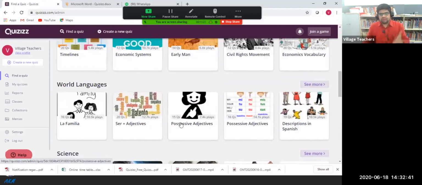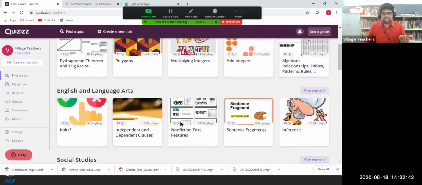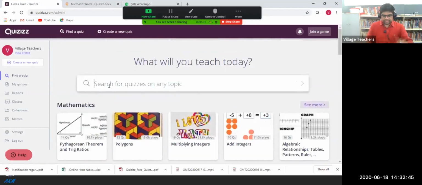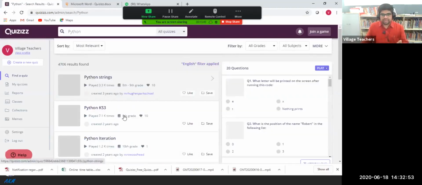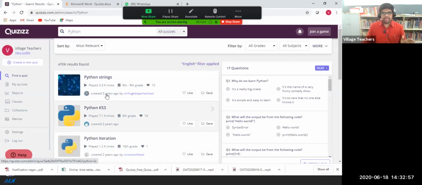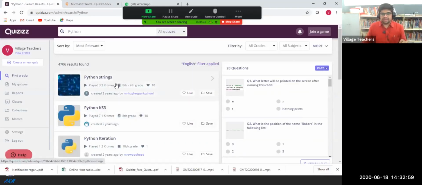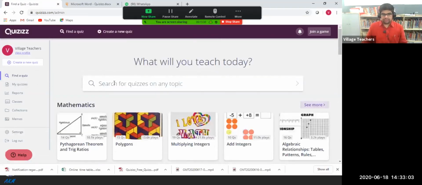If you are not finding any of these sections, you can directly search. For example, I would like to search Python. If I search Python and press enter, automatically the Python related quizzes will come, and I can select the quizzes from here. Okay, so this is the advantage of using quizzes. And I'm going back to the find a quiz option.